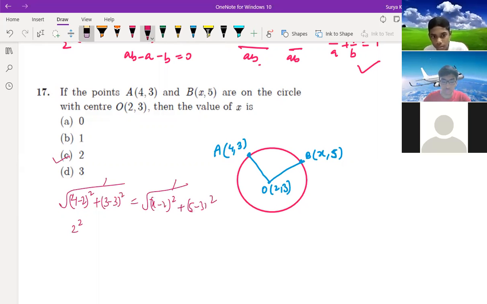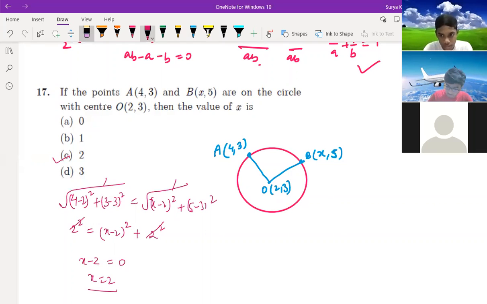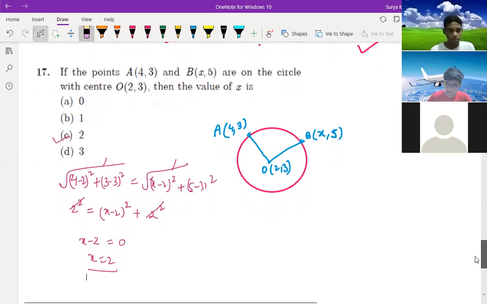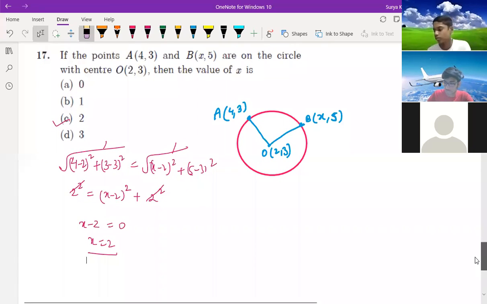So 2a square, here 0 only, is equal to (x minus 2) whole square plus 2 whole square, 2a square. So this will get cancelled. So (x minus 2) whole square is equal to 0. Then x minus 2 is also 0, right? So x is equal to 2. Is it clear, Adarsh? So if they give midpoint, then you can use that easy formula. They may ask a question like this to confuse you.